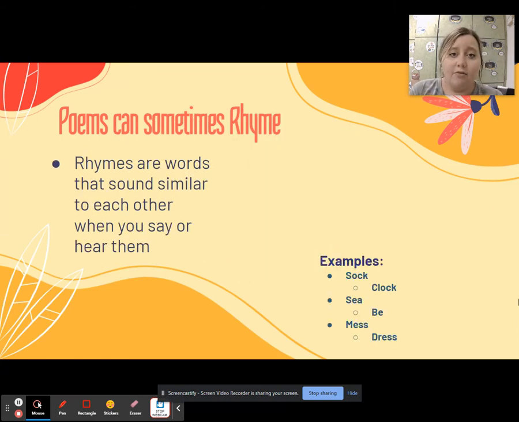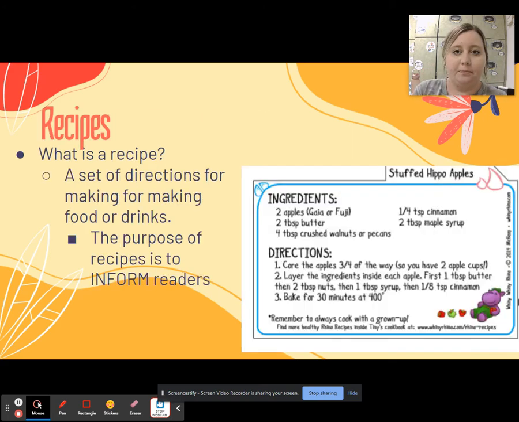Sometimes poems can have rhymes. Rhymes are words that sound similar to each other when you say them or hear them. So we oftentimes think of Cat in the Hat books, right? Cat, hat, they sound the same. Sock, clock have the same sounds. See, be have the same sounds. Mess, dress have the same sounds.